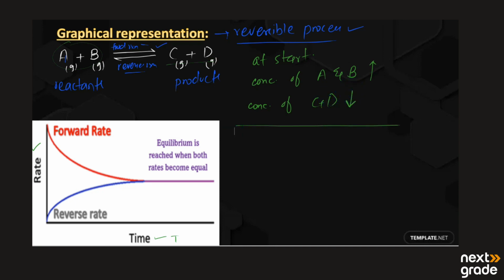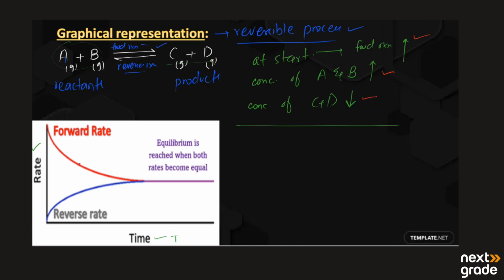So the rate of the forward reaction is also high. These two things are high at the start, the rate of forward reaction and the concentration of A plus B, and the concentration of C plus D is low.